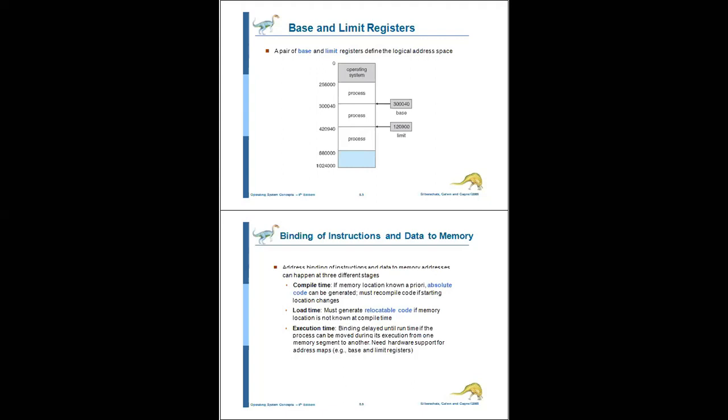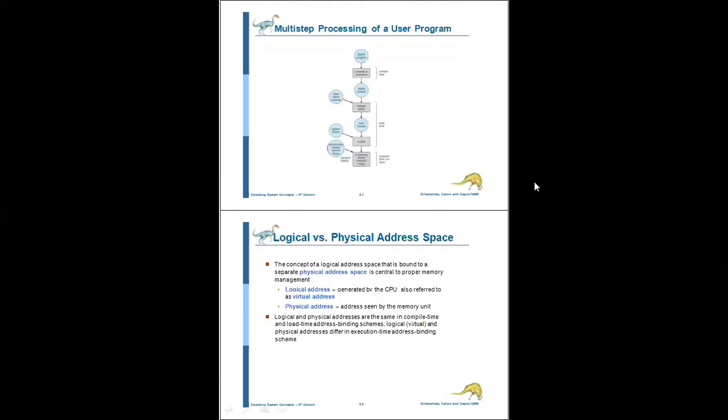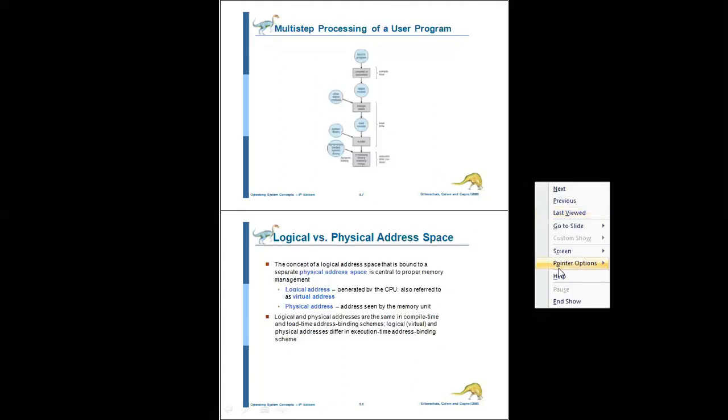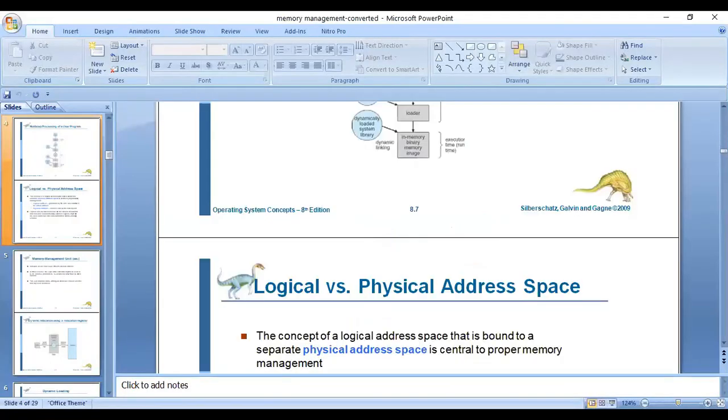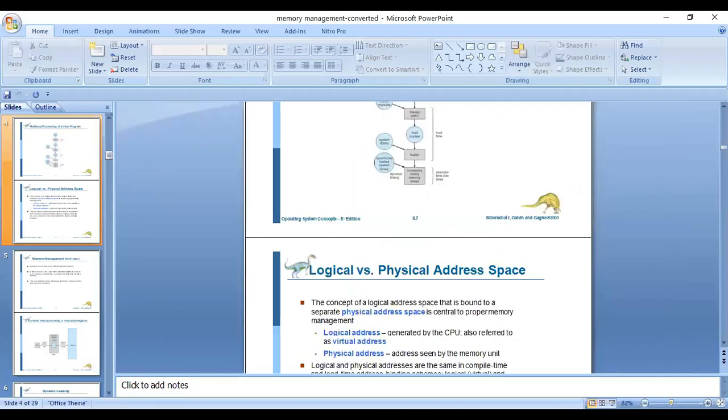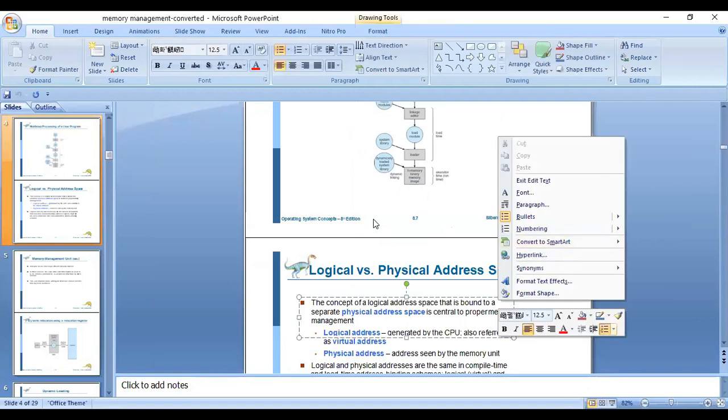So what is a register? Can anyone respond, what is a register?